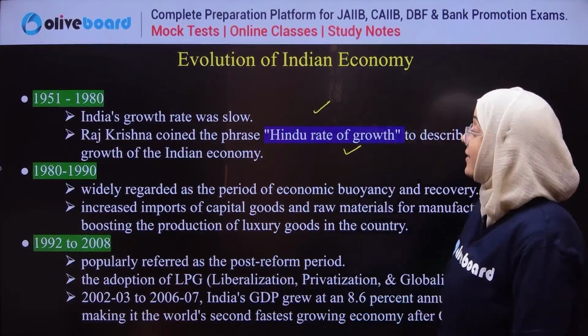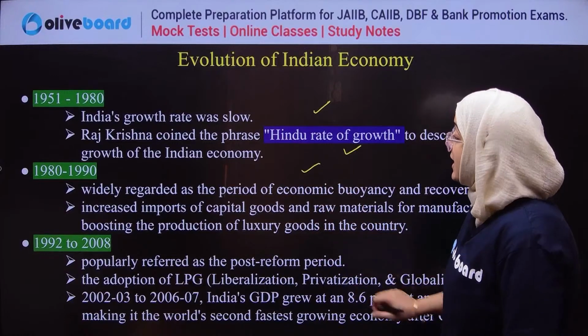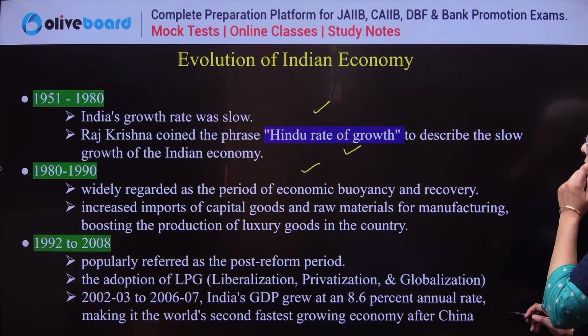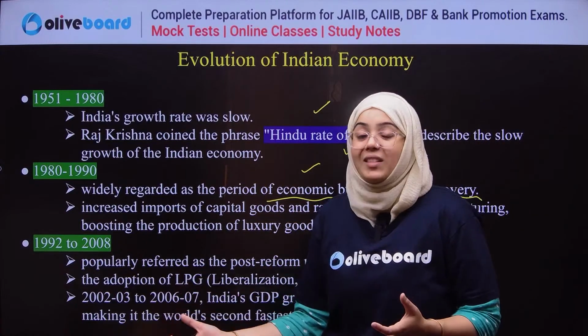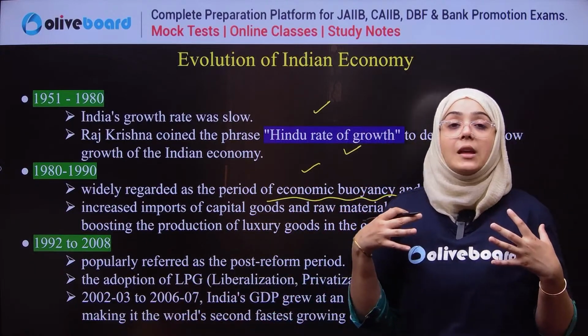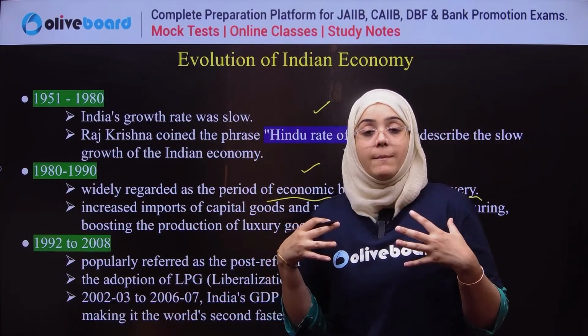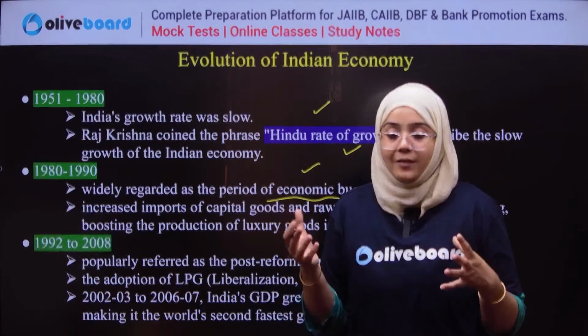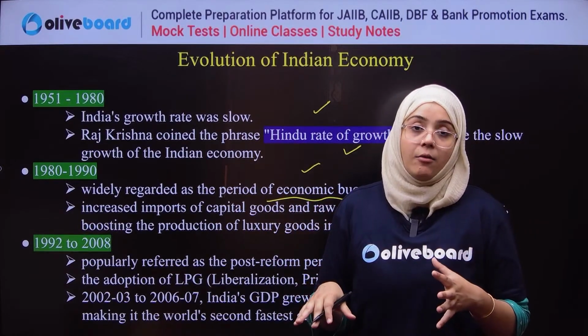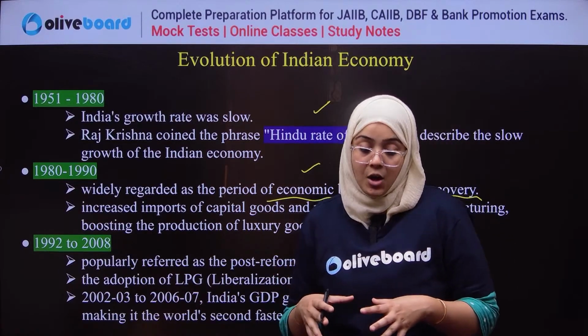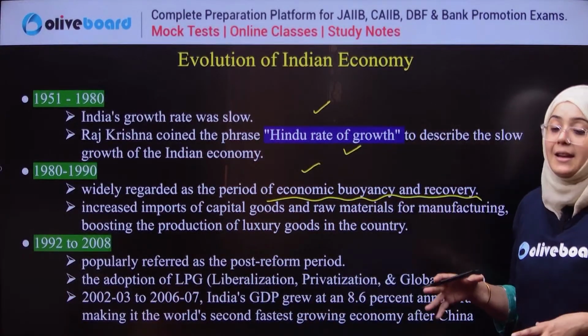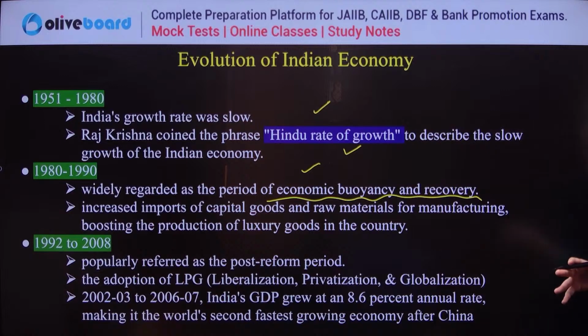Okay. Next, 1980 to 1990 is regarded as the period of economic buoyancy and recovery. Now the economy was coming back from all the exploitative policies. It means we are recovering. This period is regarded as the recovery period, recovery from all the unnecessary things that were done in the economy.